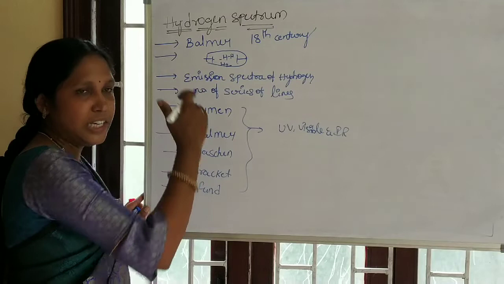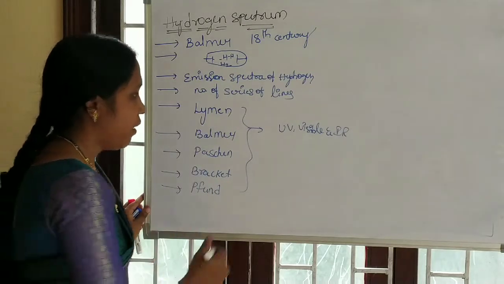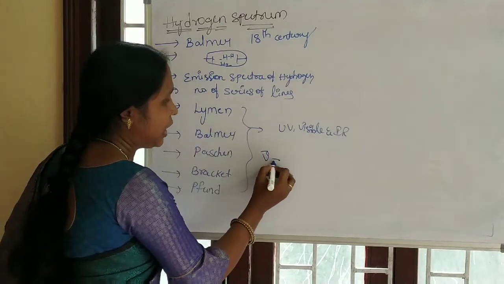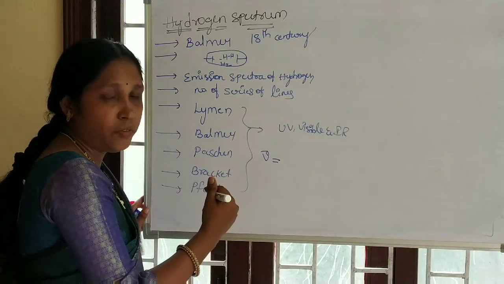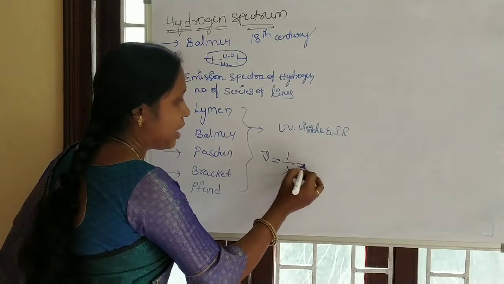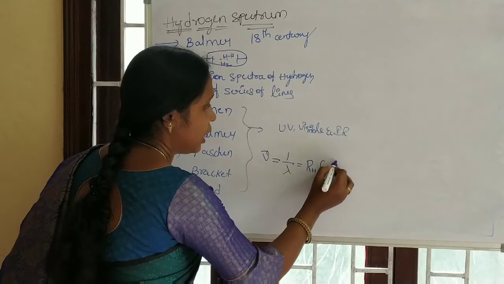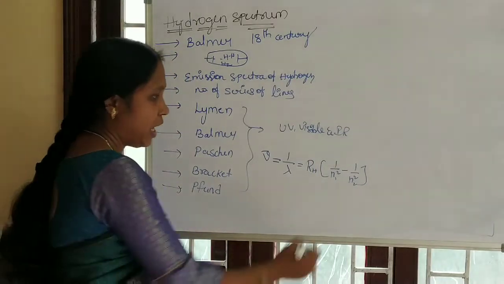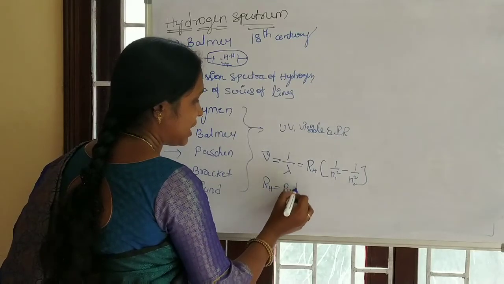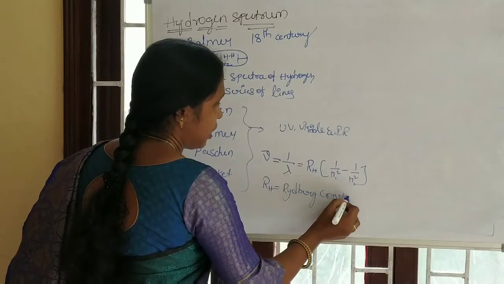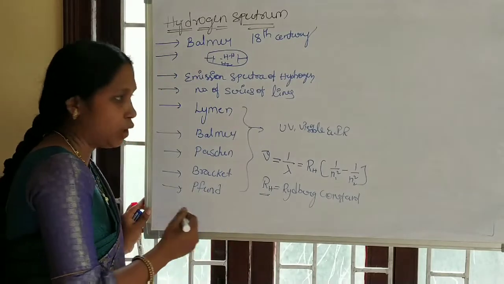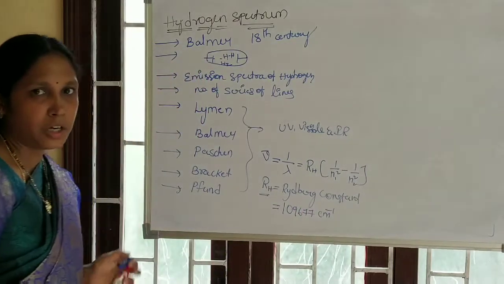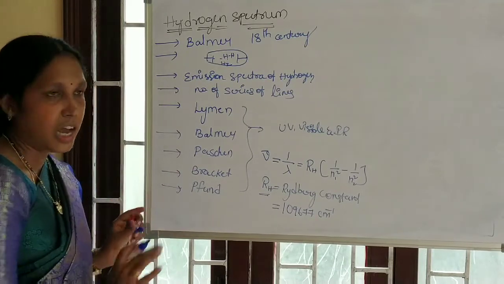On the basis of the de-excitation, the scientist Balmer introduced a formula, and on the basis of his studies, he calculated the wave number of the spectral lines. The wave number is 1 by lambda equals RH into 1 by n1 square minus 1 by n2 square, where RH is known as the Rydberg constant, because the scientist Rydberg introduced its value as 109677 centimeter inverse.